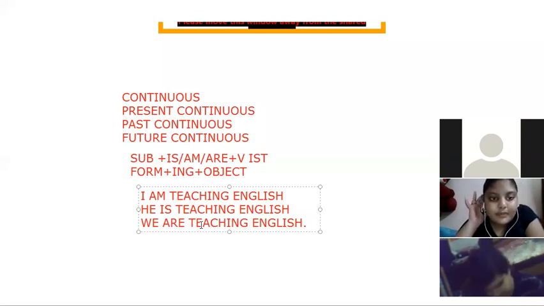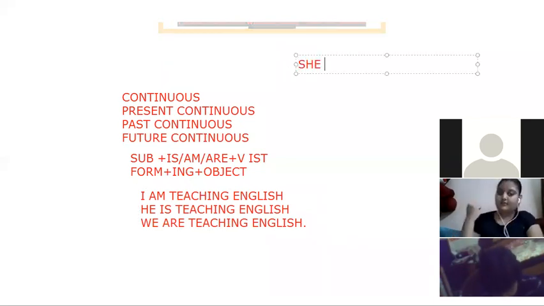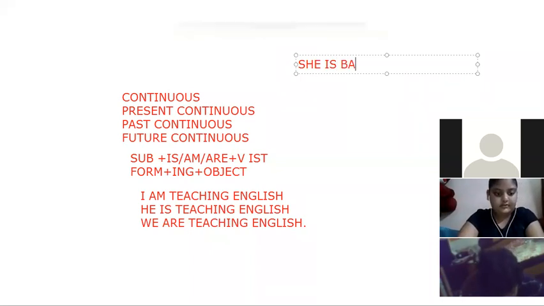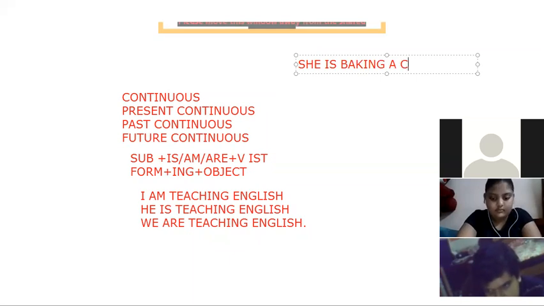Now is it clear to everyone? Show me your virtual thumbs. Yes, Anshika. Ma'am, I have a sentence, can I tell? Yes, you can tell. She is making a cake. She is baking a cake. Okay, it is more correct to say she is baking a cake. Absolutely right, Anshika. So I think it's clear to you now.